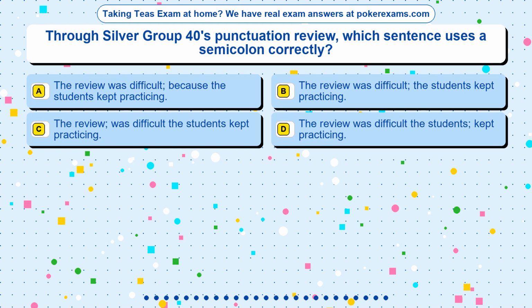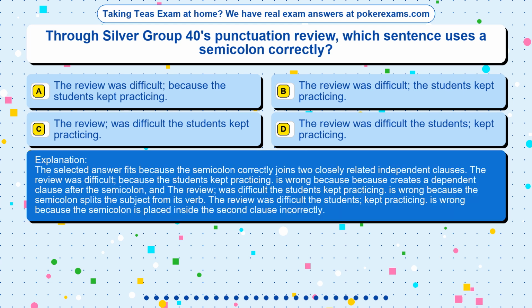The correct answer is option. The selected answer fits because the semicolon correctly joins two closely related independent clauses. The review was difficult because the students kept practicing is wrong because it creates a dependent clause after the semicolon, and the review; was difficult, the students kept practicing is wrong because the semicolon splits the subject from its verb. The review was difficult, the students kept practicing is wrong because the semicolon is placed inside the second clause incorrectly.